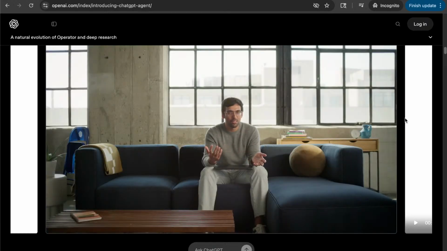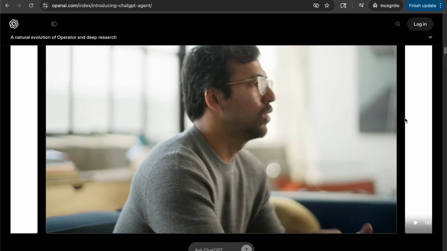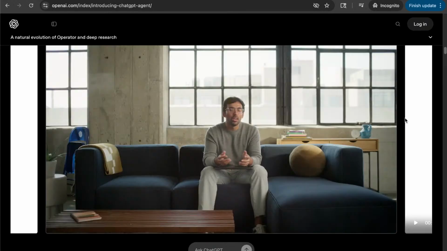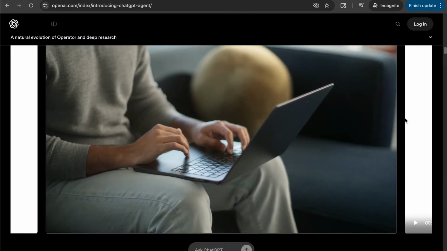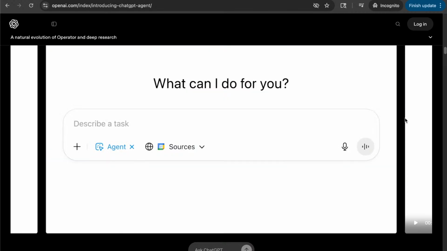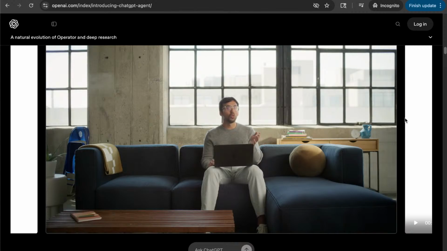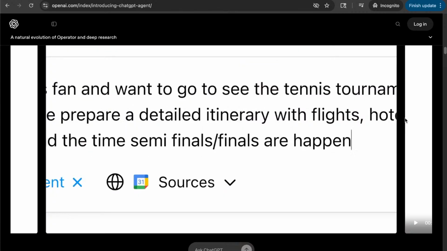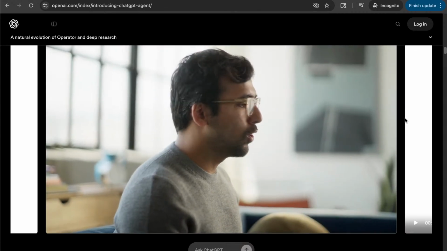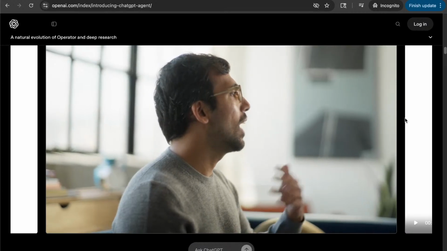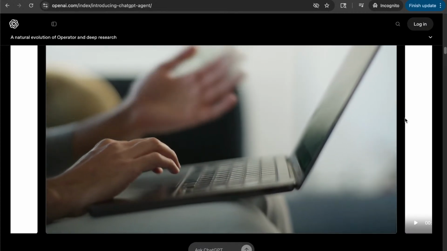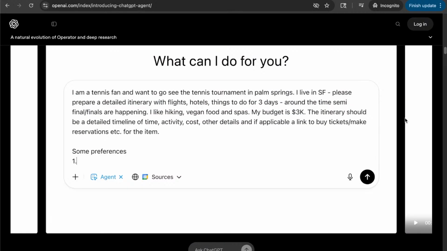People in their daily lives, at work or in personal life, use a variety of tools. And we are just training the model to take advantage of all of these things. And you're just giving the agent as much power as possible. Today, I asked the agent to book me an itinerary to go to a tennis tournament in Palm Springs next year. Find me an itinerary that works around the semifinals, because that's going to be really exciting. And the agent is basically going to give me a detailed itinerary of how much it's going to cost, what activities we should be doing at every part of the day.